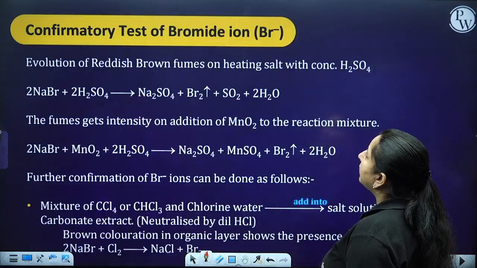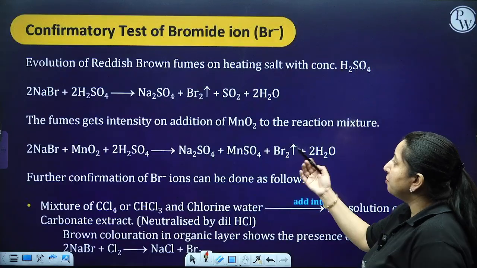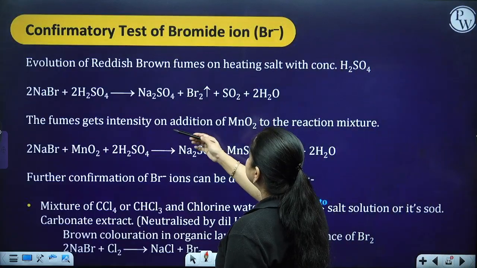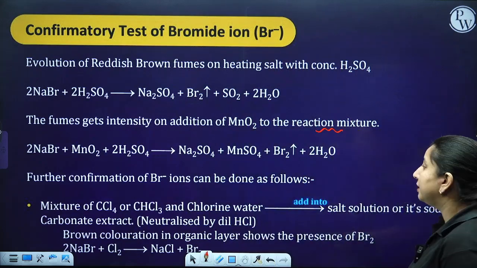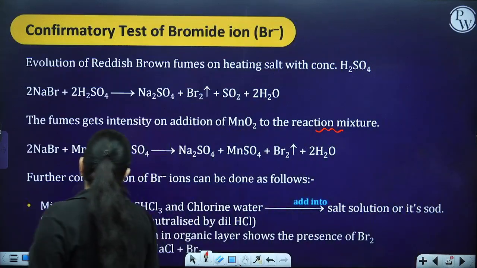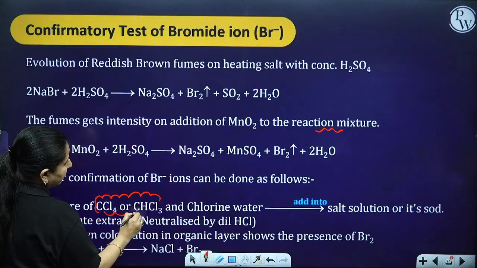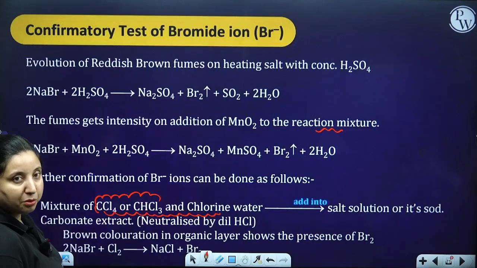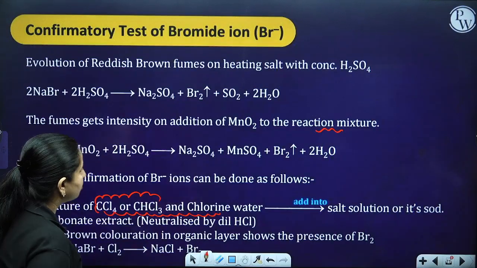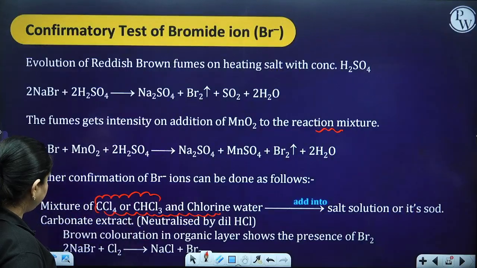Further, next is the confirmatory test of the bromide ion. Evolution of reddish brown fumes on heating salt with concentrated H2SO4. The fumes intensify on addition of MnO2 to the reaction mixture. Further confirmation: a mixture of CCl4 or CHCl3 and chlorine water is added to a salt solution or its sodium carbonate extract neutralized by dilute HCl.